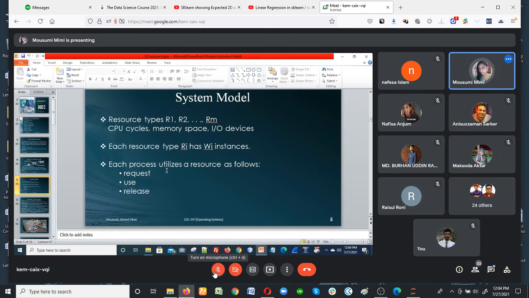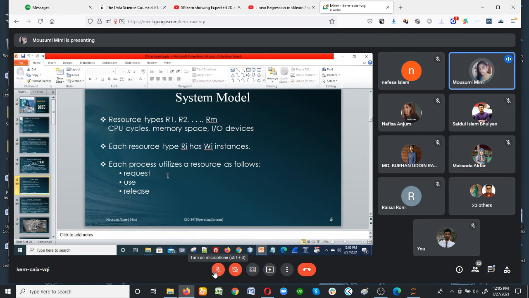Then each process utilizes a resource in one of three ways: the process can request the resource, the process is using the resource, or the process releases the resource. When a process is in the waiting state, it is requesting, saying I need this number of resources to complete execution.